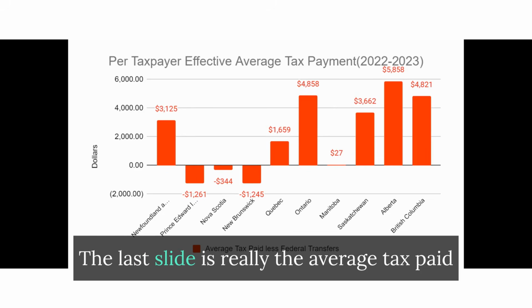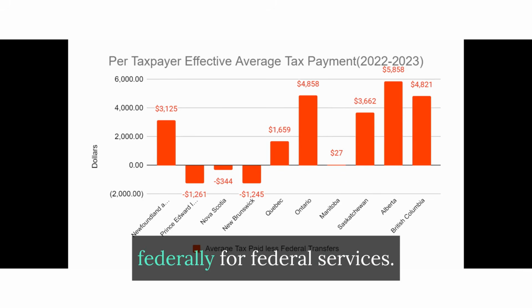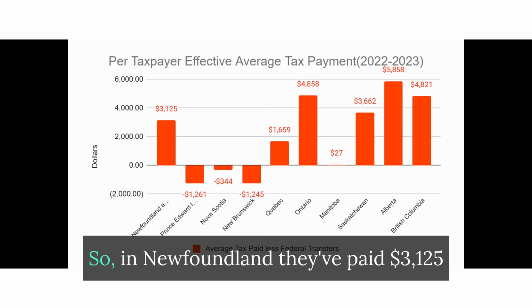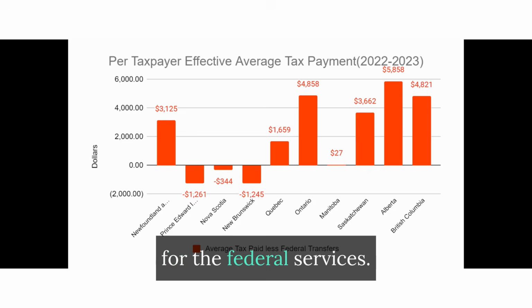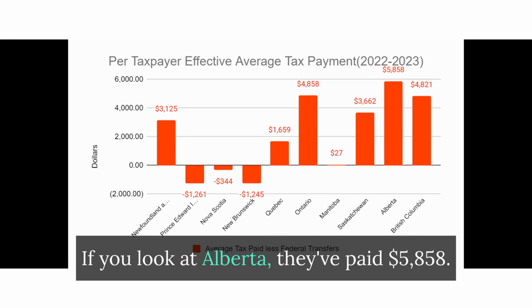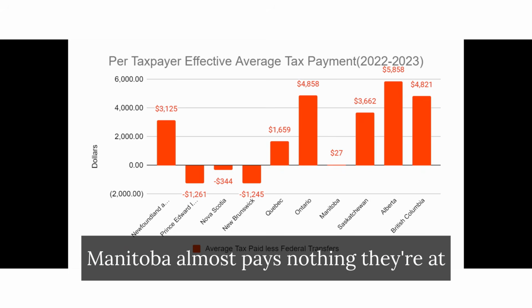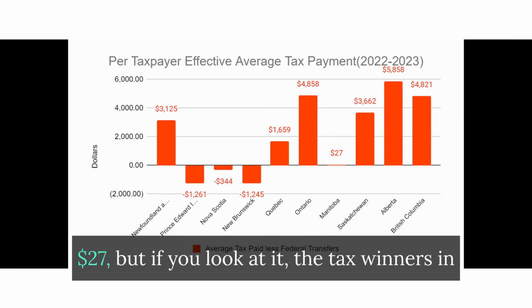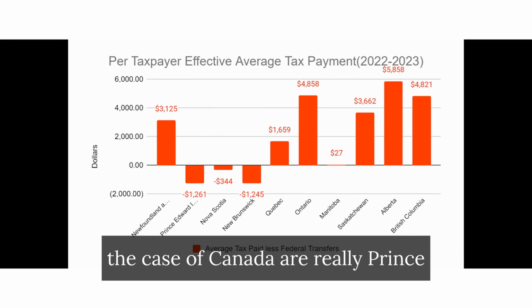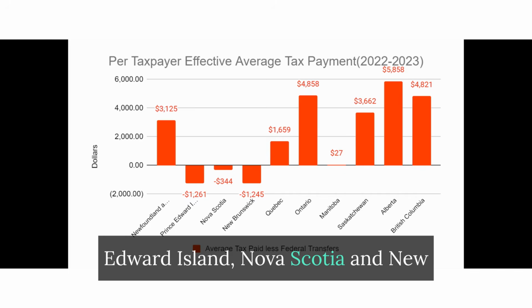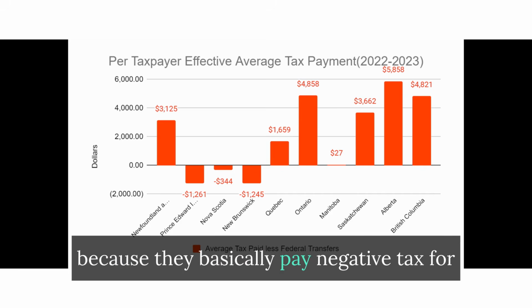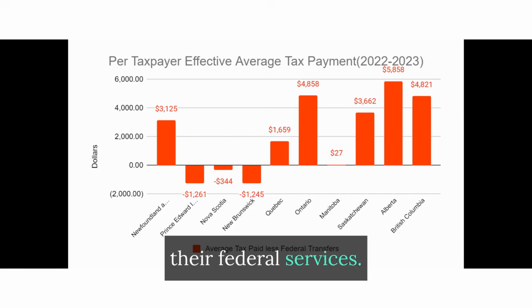The last slide is really the average tax paid federally for federal services. So in Newfoundland, they've paid $3,125 for the federal services. If you look at Alberta, they've paid $5,858. Manitoba almost pays nothing there at $27. But if you look at it, the tax winners in the case of Canada are really Prince Edward Island, Nova Scotia, and New Brunswick, because they basically pay negative tax for their federal services.